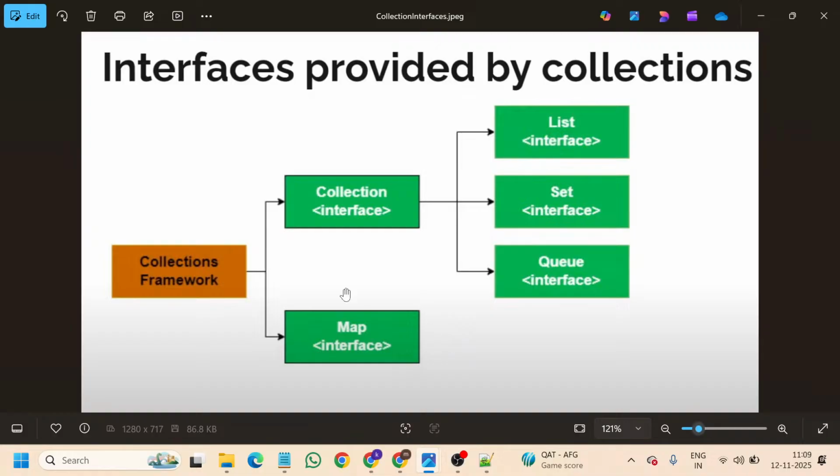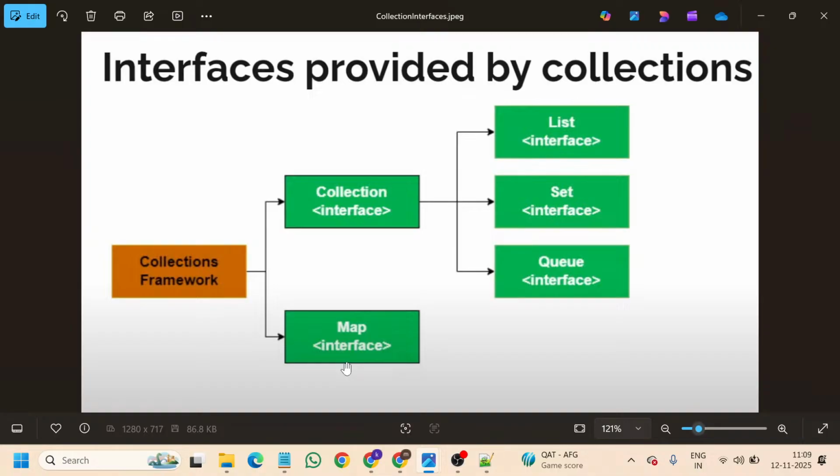So when coming to the collection framework, as I told you, collections is a framework. You can see the orange box over here. This collection framework is divided into two interfaces: one is the collection interface and another is the map interface.